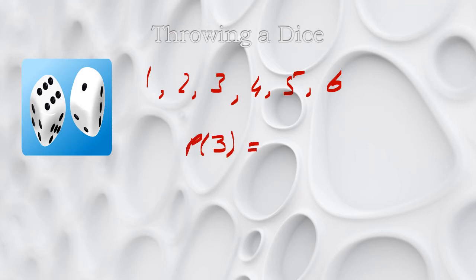There is a 3 only one time, and the total number of outcomes is 6. So the probability of having a 3 is 1 out of 6. Similarly, for getting a 6, again it will be 1 out of 6.